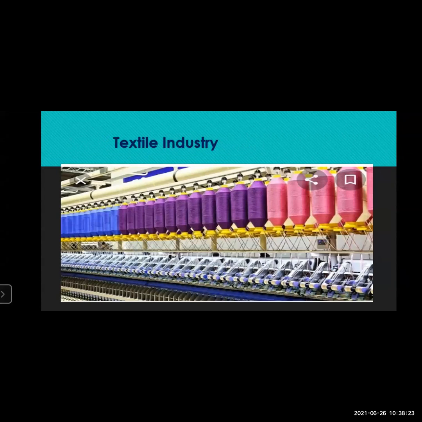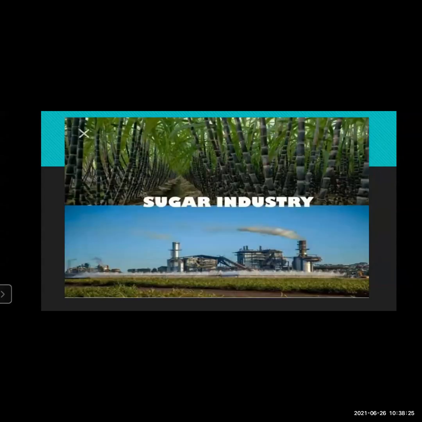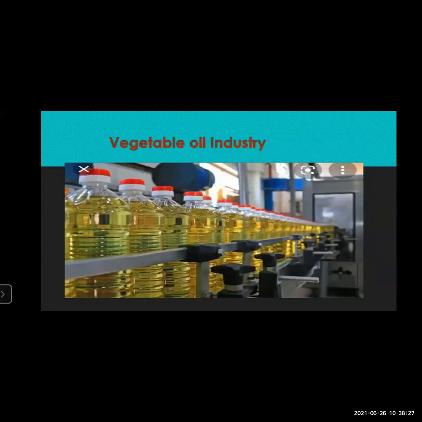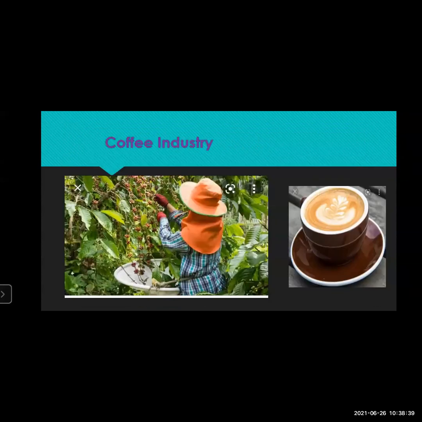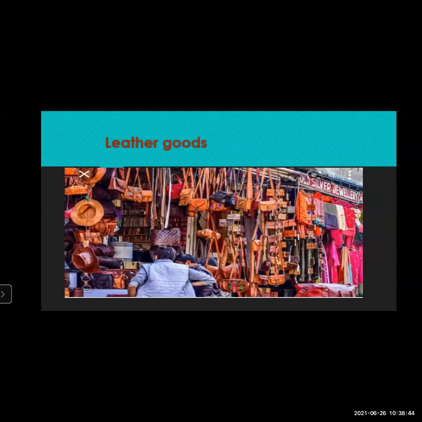Then the sugar industry, as many people consume sugar and India needs sugar. Then the vegetable oil industry, tea industry, coffee industry, and the leather goods industry. Leather goods also come from animal husbandry, a subsidiary occupation related to agriculture, so this industry is also included in agro-based industries.